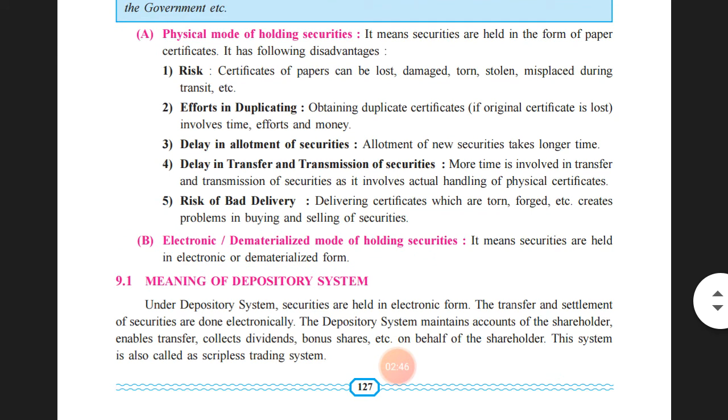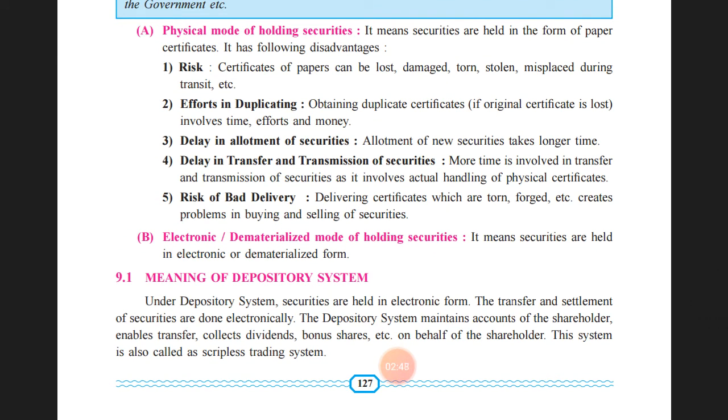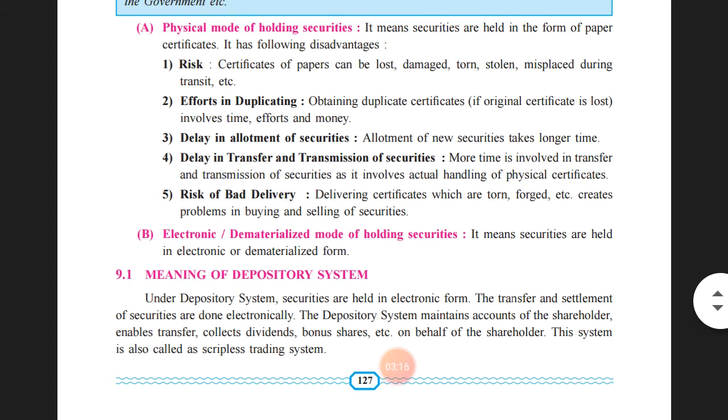The last one is the risk of bad delivery. Delivering certificates which are torn, forged, etc. creates a problem in buying and selling of securities. When the securities are delivered by one person to another person or from the company to the investor, many problems occurred, and because of this, buying and selling of securities would be a problem for the investors. So these are the five problems and difficulties when the shares or other kinds of securities were held in the physical form.